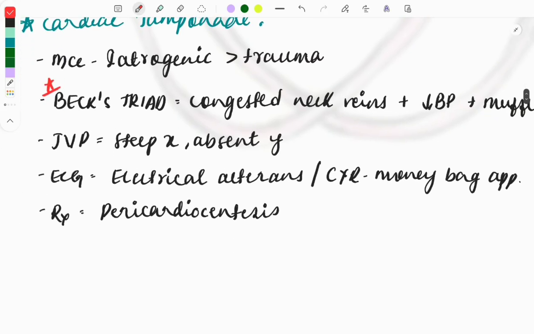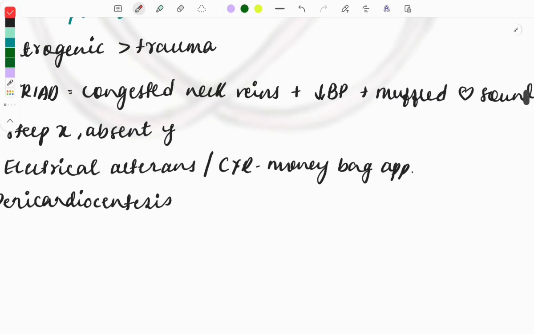Beck's triad. And the JVP is also a very important one. Jugular venous pressure itself is a very important topic, and if you want, a video is there on my YouTube channel. I will give the link in the description box discussing this JVP. You can watch that separate video. So on the JVP, steep X and absent Y wave can be seen. Then on ECG, electrical alternans is seen, and on X-ray, money bag appearance.